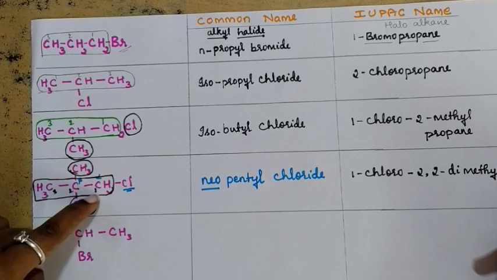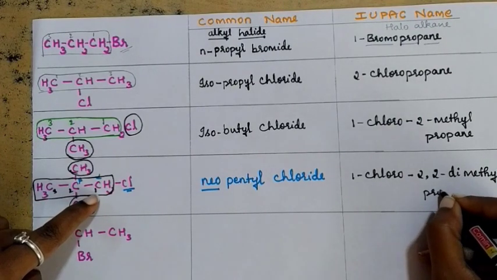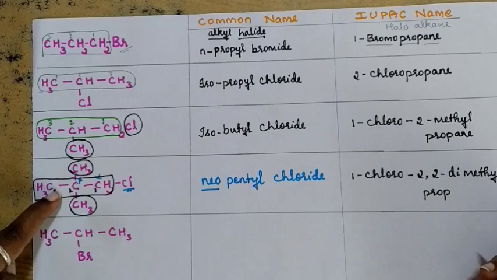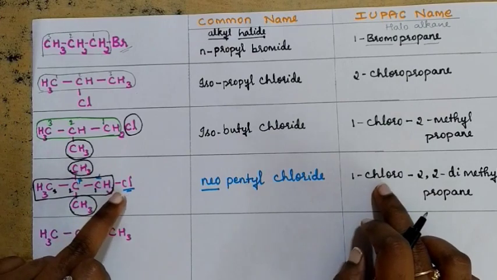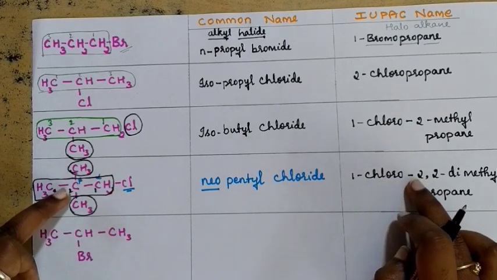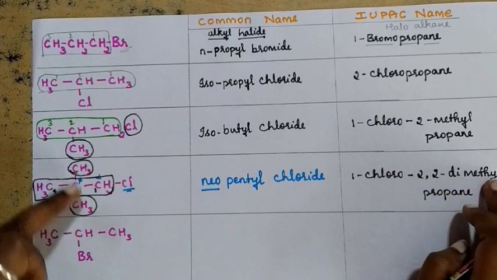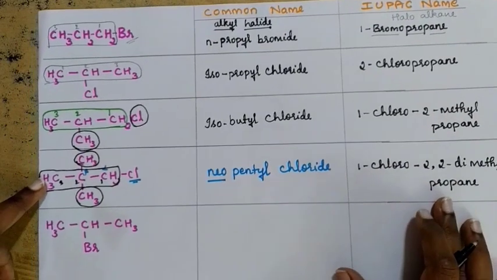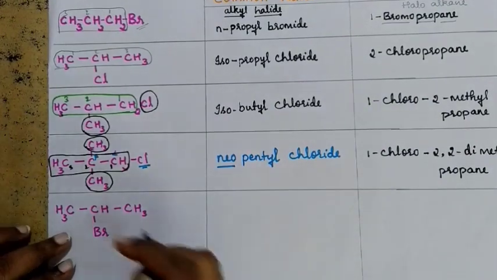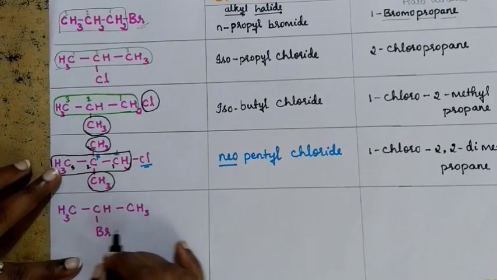3 carbon atoms are there in the parent chain, so prop, and singly bonded, so ane. So the name of this compound is 1-chloro-2,2-dimethylpropane. Understood? Now let us see the last compound here.